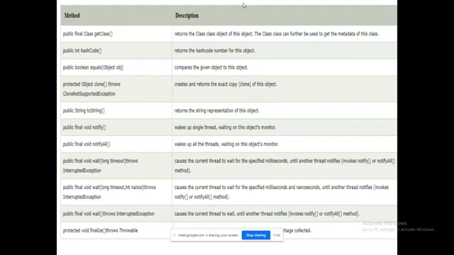I will tell you the classification where these methods will come, so that you will be able to visualize it in the later stages. So getClass means it is ready to give me the contents of the class: what are all the variables, and what are all the methods available in the class. I could get it.